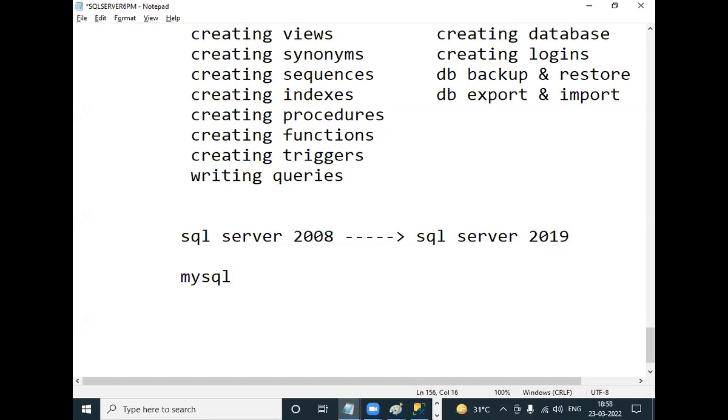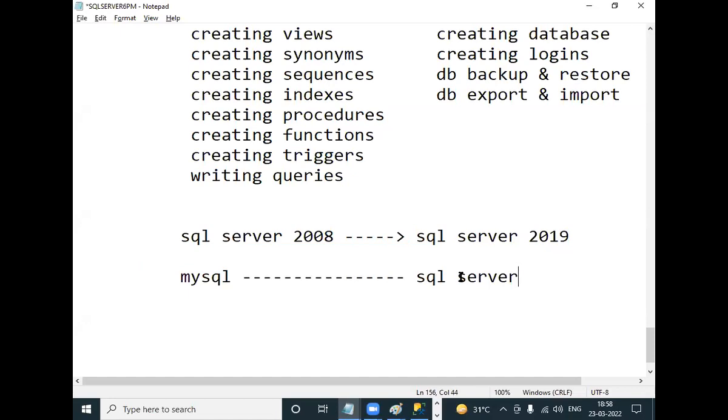Next, one client is using MySQL. MySQL is also one database like SQL Server. Okay? These are all software. MySQL is one database, he was using MySQL, now he wants to switch to SQL Server.